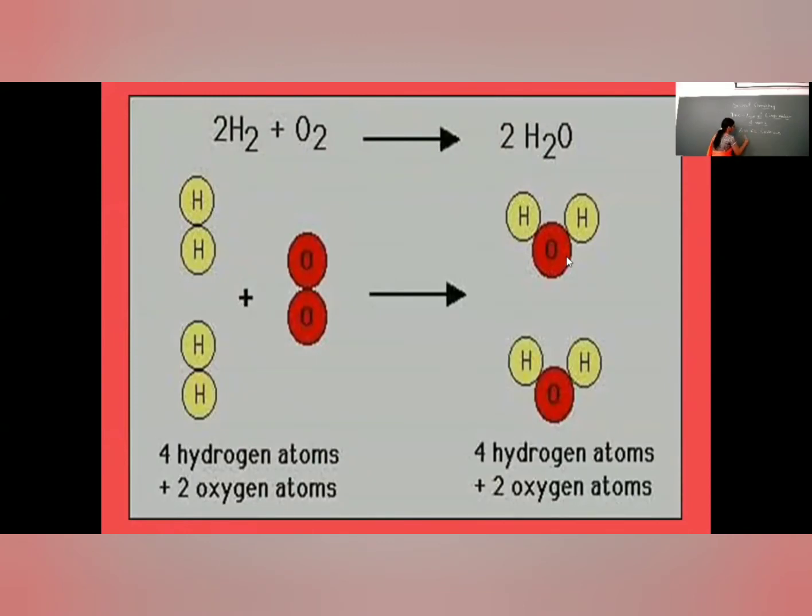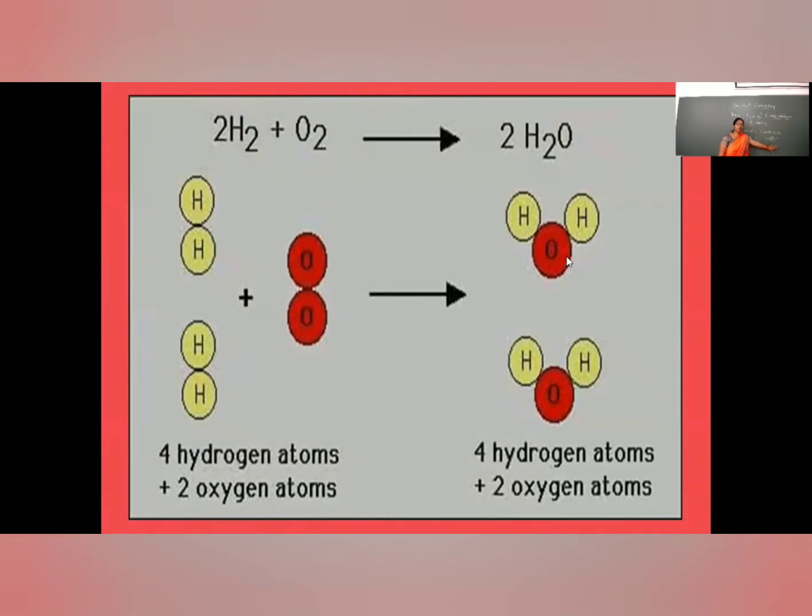Here two molecules of H2 react with one molecule of oxygen to form two molecules of water. Hydrogen atoms are 4 before and after the reaction, the same number of atoms. Oxygen atoms are 2 before and after the reaction, the same number of atoms. So it follows the law of conservation of mass.